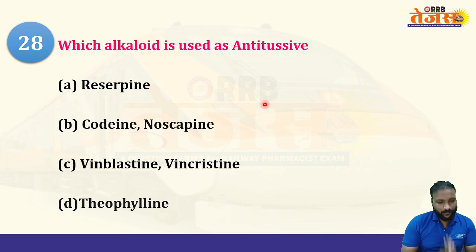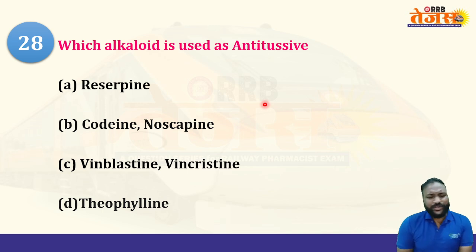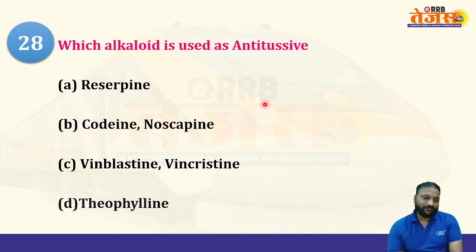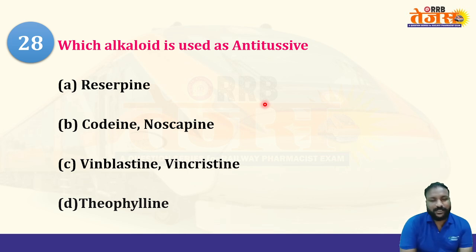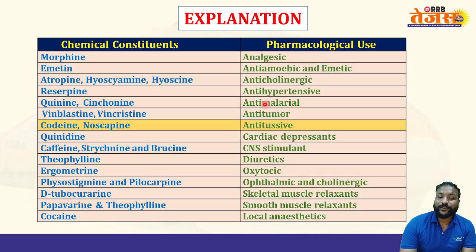And 28th question of this series. Which of the alkaloids is used as an anti-tussive agent? Option A reserpine, B codeine and noscapine, C vinblastine and vincristine, and D theophylline. Simply you can remove two options here because some of the drugs have anti-cancer property and some are CNS stimulants. So post your answers. Which one of the following are the anti-tussive agents? Very good. Come on, keep on posting like that. Let us see the right answer. Option B is correct: codeine, noscapine, thebaine.